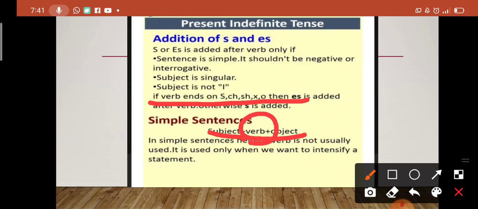If your subject is singular, if your verb ends with these letters, S, CH, SH, X and O, then you have to add ES with the form of verb. And if your verb ends with other letters, then you have to add S only.